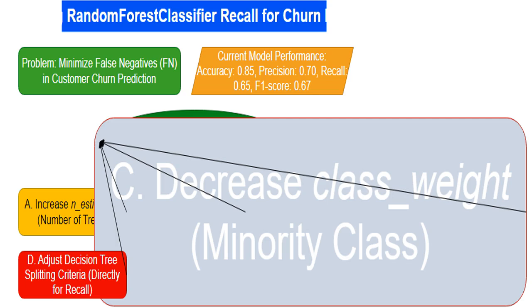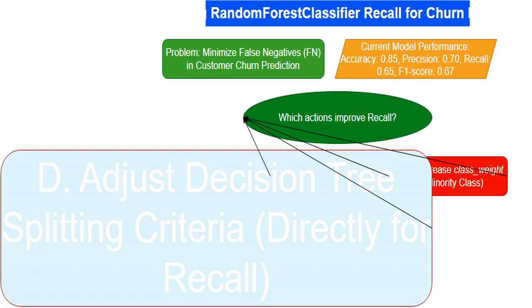It would actually make the model worse at identifying churners, hurting recall. We need to do the opposite, increase the weight to make it more sensitive to the minority class. While you can adjust splitting criteria to focus on recall in some decision tree implementations, Sklearn's random forest classifier doesn't directly offer that option. We'd adjust class weights instead to tackle this issue.